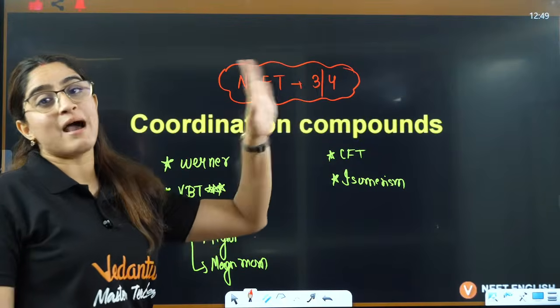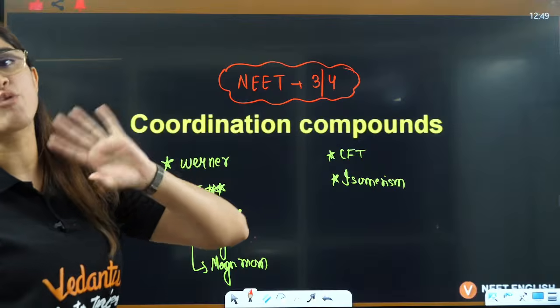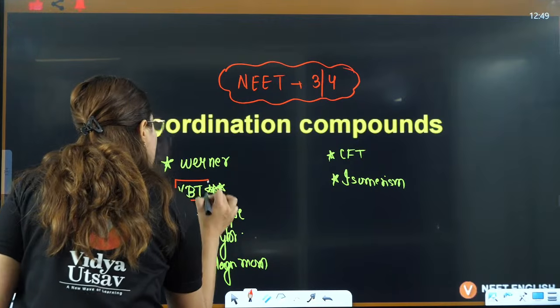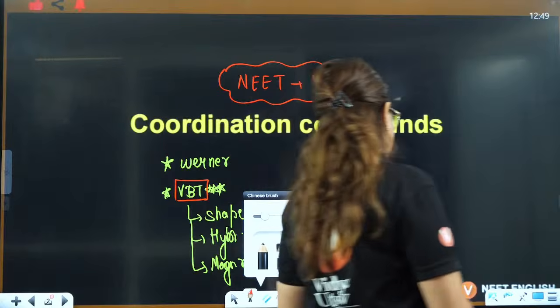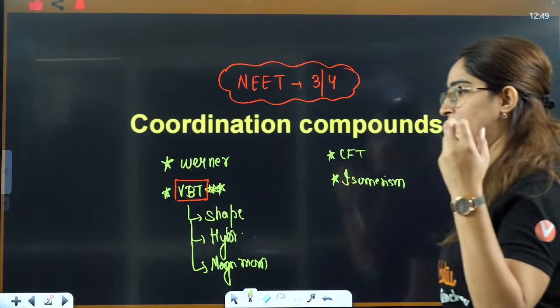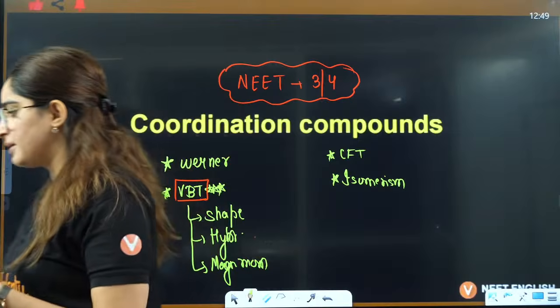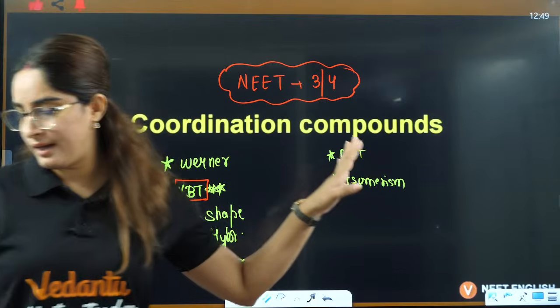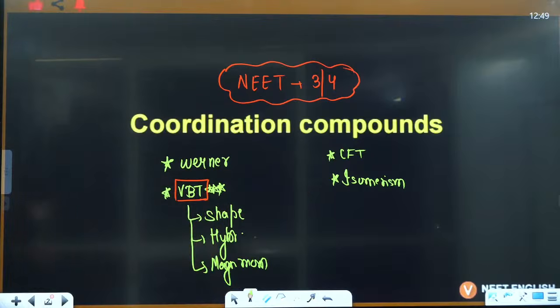Out of this, VBT theory is a must question that you will definitely see. Pick any exam, any question paper with coordination chemistry, and you will definitely see a question on this VBT theory, right?